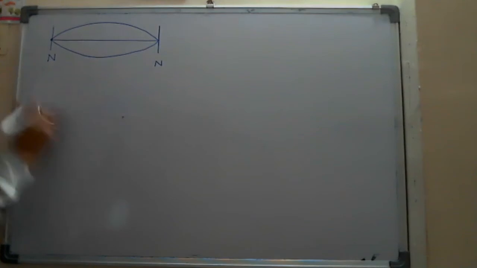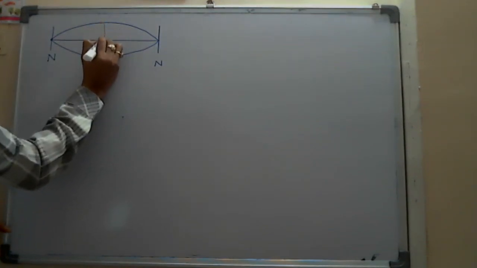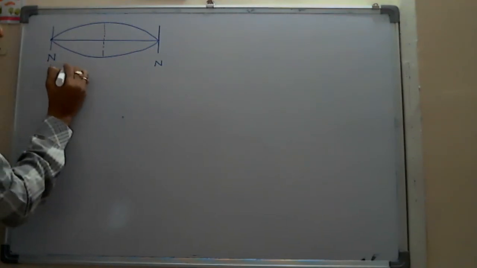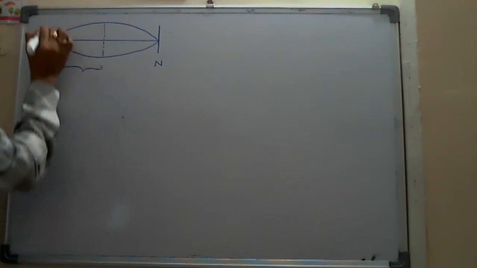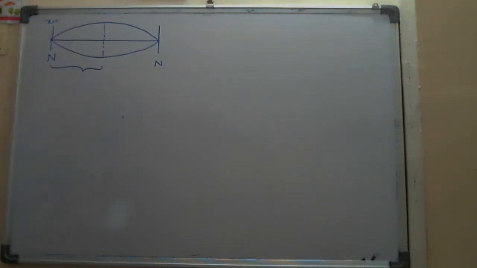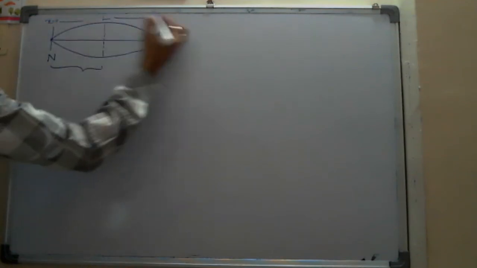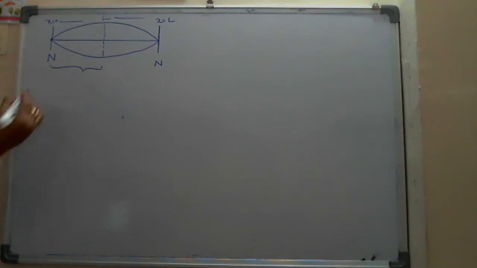That's why you have to pluck at the position of the antinode from one end. What will be the minimum distance from the left end? All the time we take the left end as x equals 0. If the length of the string is L, here x equals L. L by 2, sir.